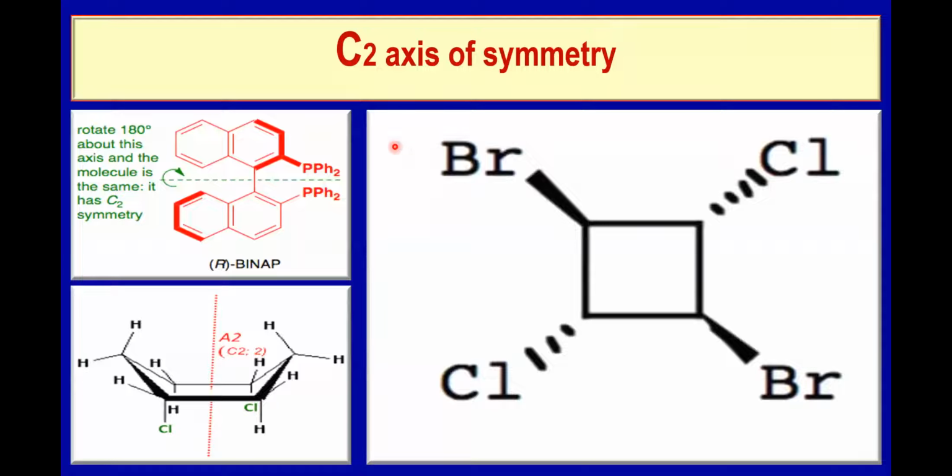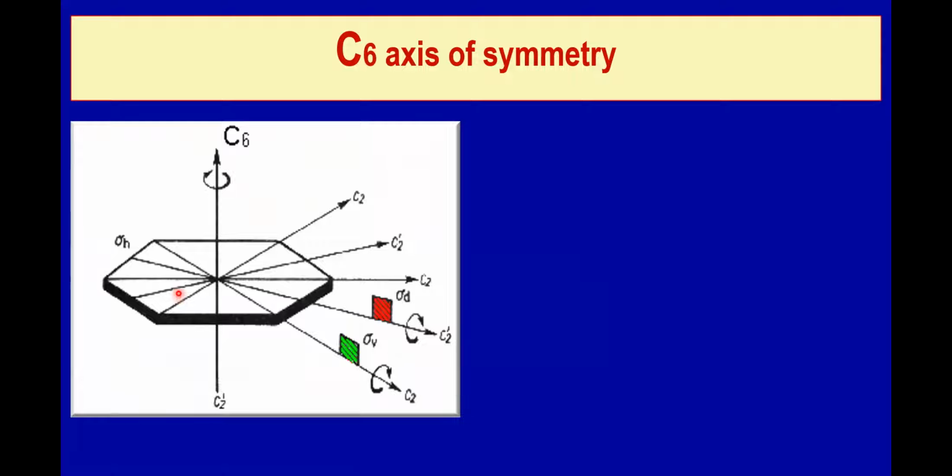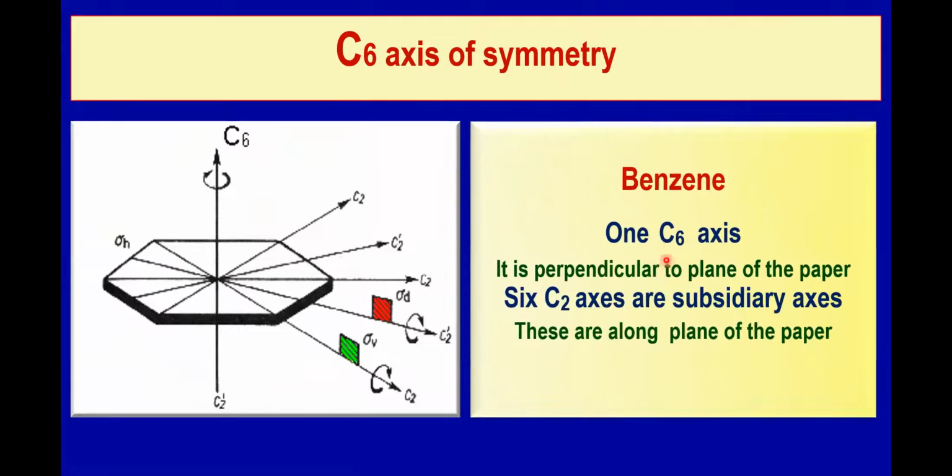Now let's look at some more molecules. It has a C2 axis of symmetry. This has C2. This again has a C2 axis of symmetry. Look at, say, benzene. It has C6 perpendicular to the molecular plane, and then you have 6 C2 axes. When you have more than one axis, the Cn axis with higher order is called the principal axis. Rotational axes with lower order are called subsidiary axes.